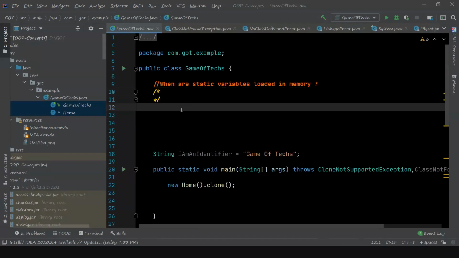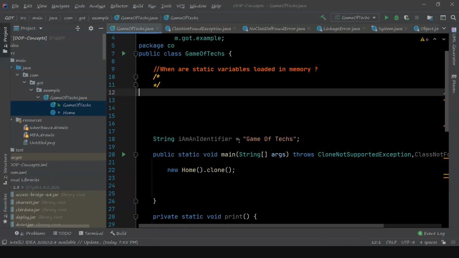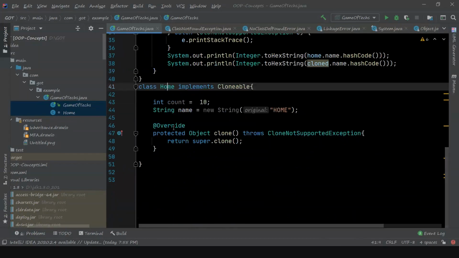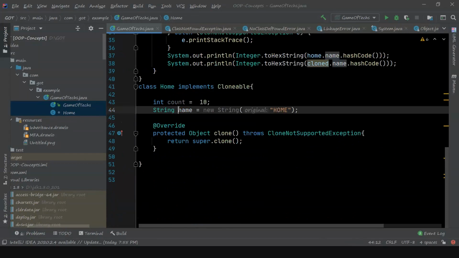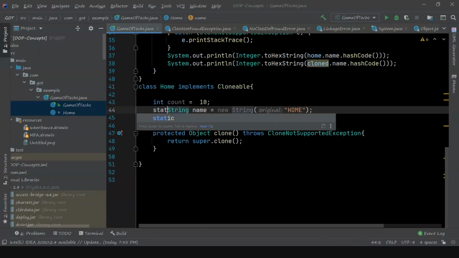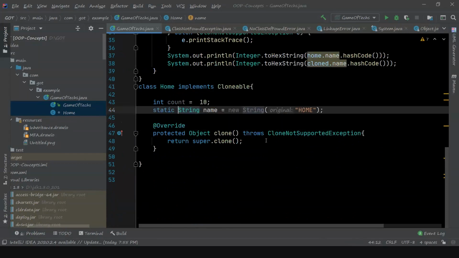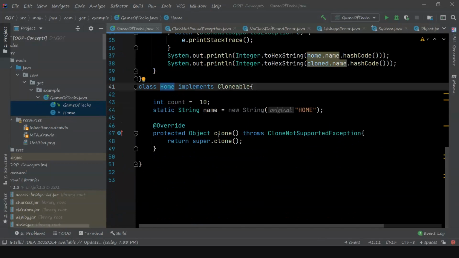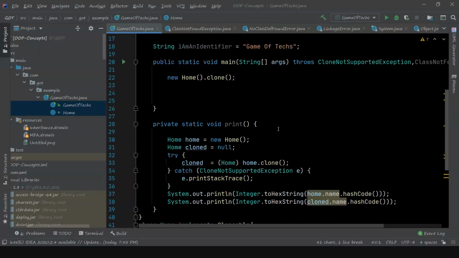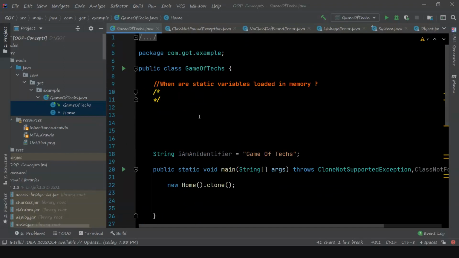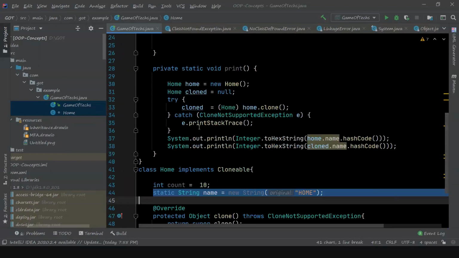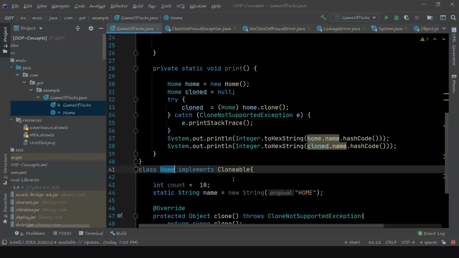So when exactly do static variables load into memory? Suppose I have a class, and there is a static variable, static String name. When will it be loaded to memory? Whenever the home class is loaded into memory, just immediately after loading, those static variables will be initialized. So it happens just after loading the home class into memory.